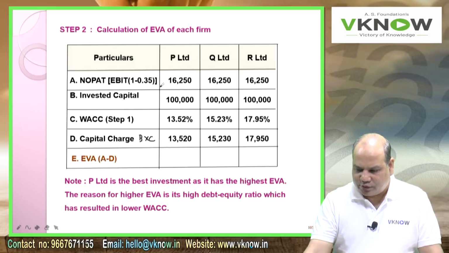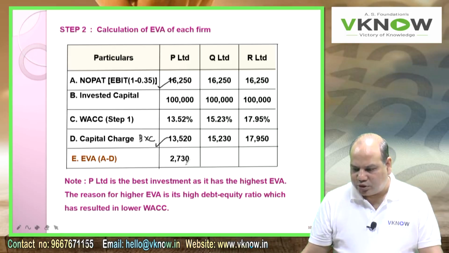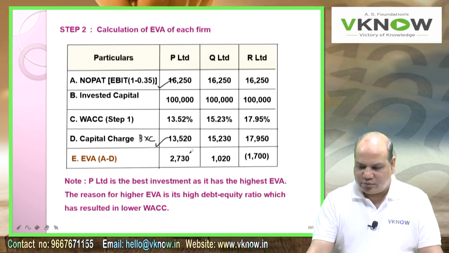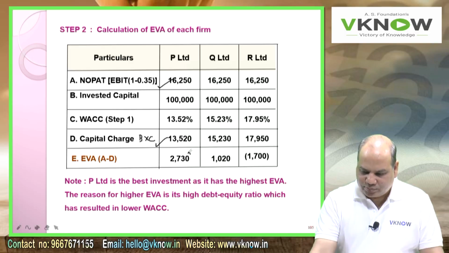A minus D, first line, fourth line. Take the difference. The answer is 2730, 1020, negative 1700. Now which company you will invest in? So the answer is the company which will have higher EVA.